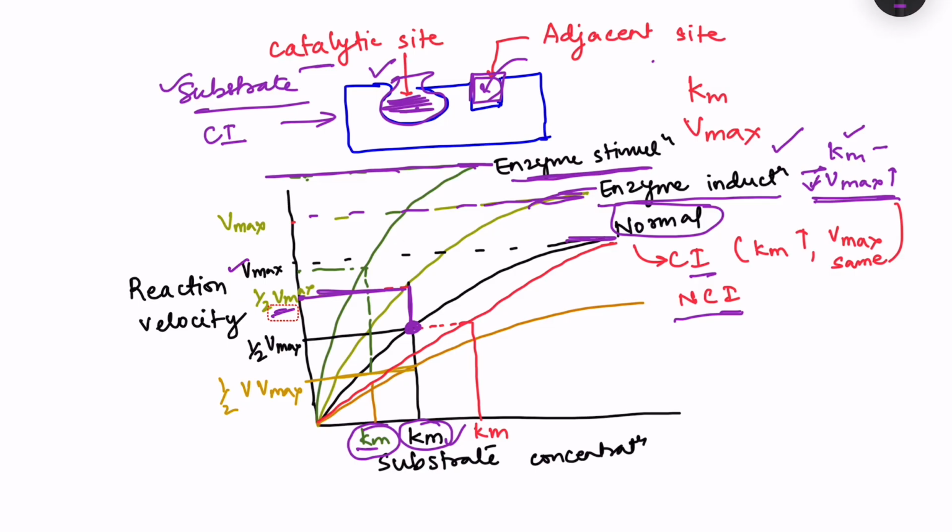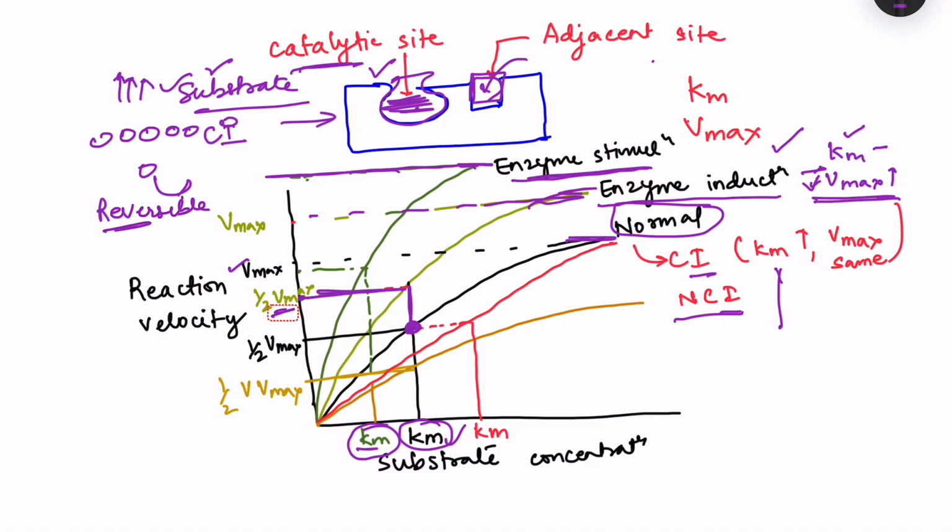Now in competitive inhibition, suppose we increase the concentration of the substrate because it is competing with the drug, what will happen? Since you have increased the concentration of the substrate, now this substrate will become more active in binding to the catalytic site, because more substrate is available, and say the drug amount is only this much, so when the drug dissociates, it is not permanent binding to the catalytic site. Remember that there is always association and dissociation. So this is known as reversible binding, right? So that is competitive inhibition.